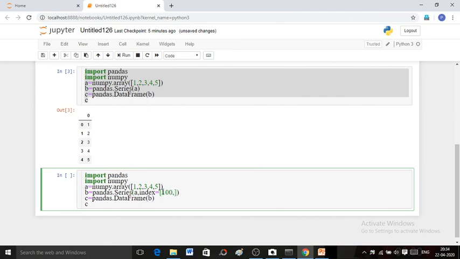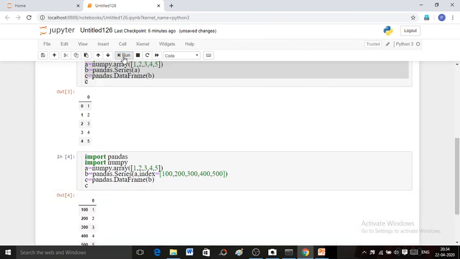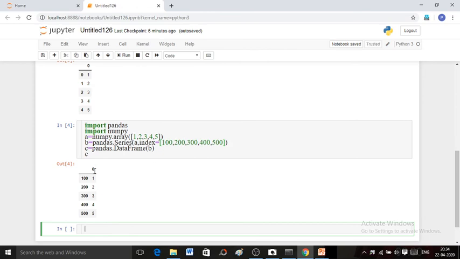Suppose I am changing here the indexes of series to 100, 200, 300, 400 and 500. Now what will happen to the data frame? The indexes of your data frame will also become 100, 200, 300, 400 and 500.